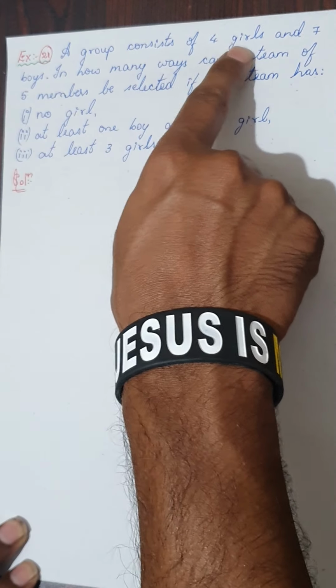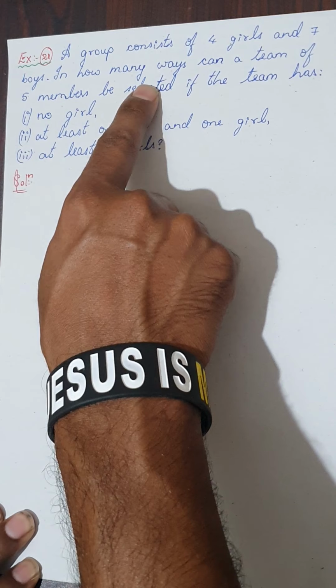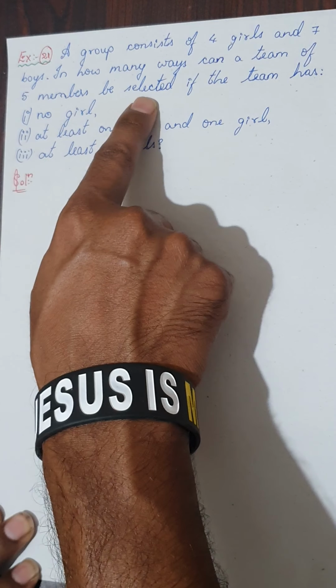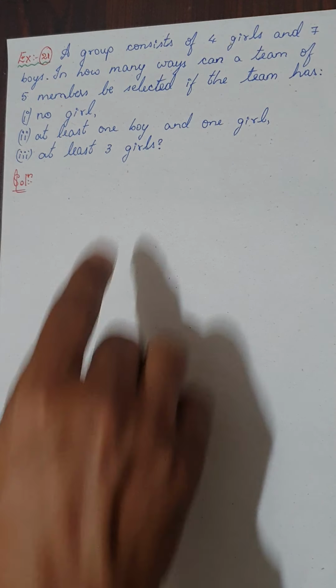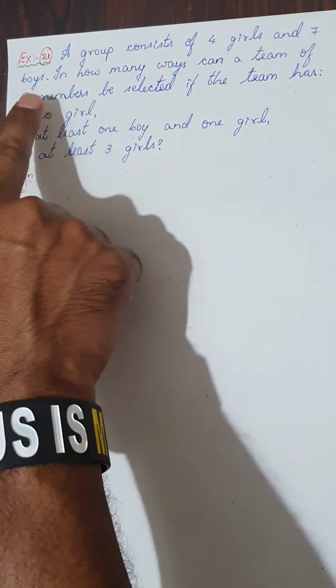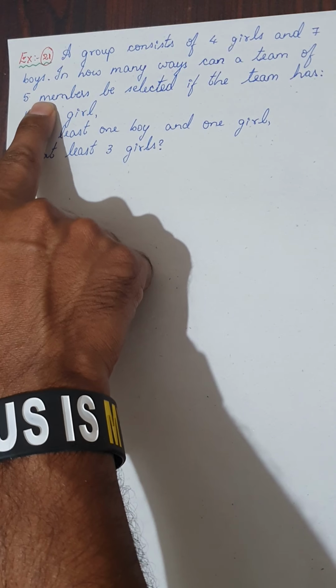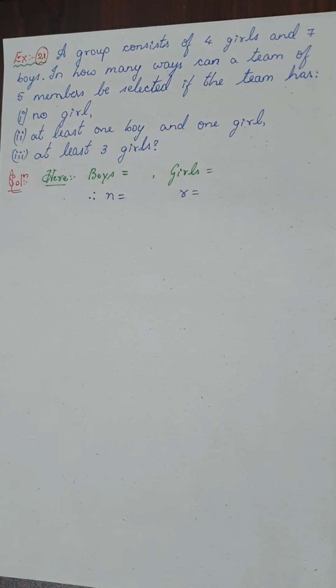Here comes our question. A group consists of 4 girls and 7 boys. In how many ways can a team of 5 members be selected if the team has the following conditions? So bear it in mind. This is about selection, so it is combination. 4 girls are there and 7 boys along with that. You are supposed to select 5 member team. Is it clear? So let us analyze the data first and then take up each condition one by one.